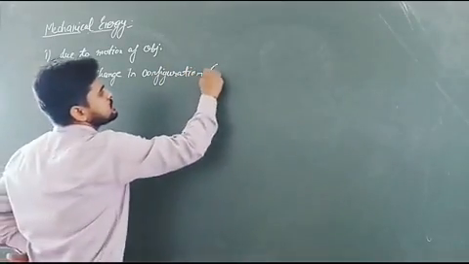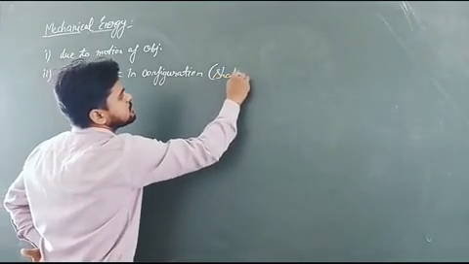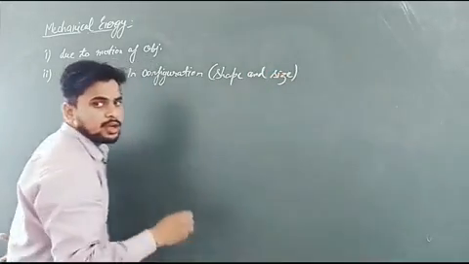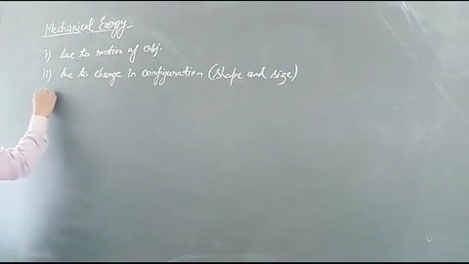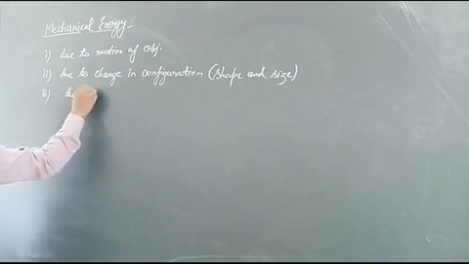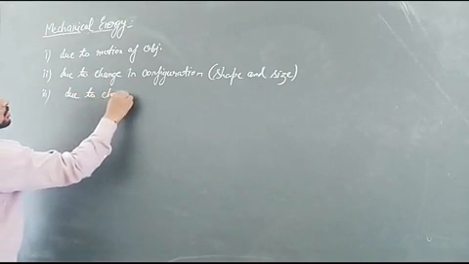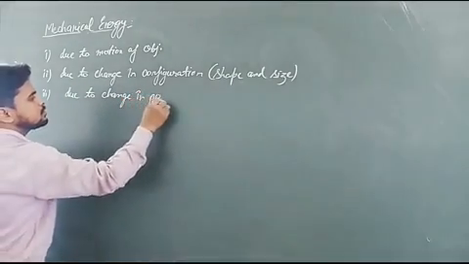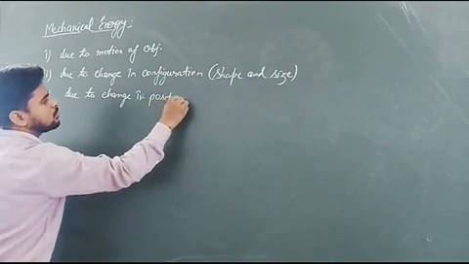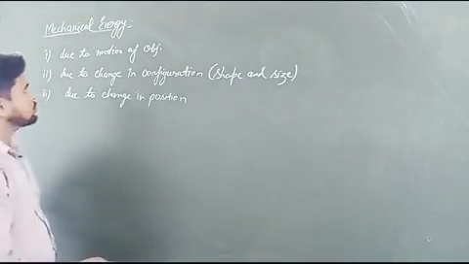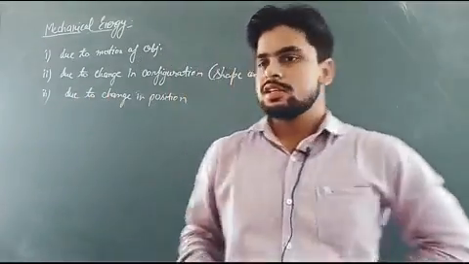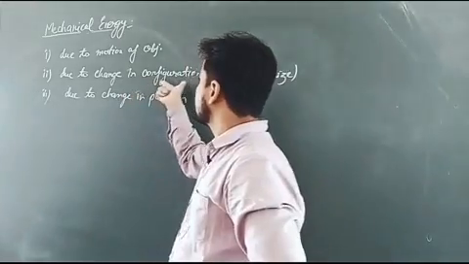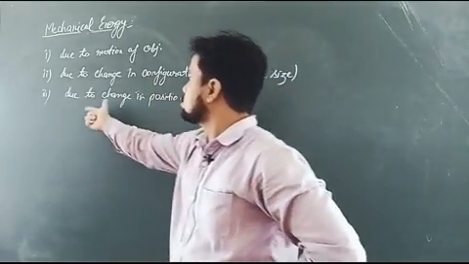Configuration means shape and size. And the third is due to change in position of the object. So, mechanical energy is possessed by an object due to motion of the object, due to change in configuration, that is shape and size, and the third is due to change in position.